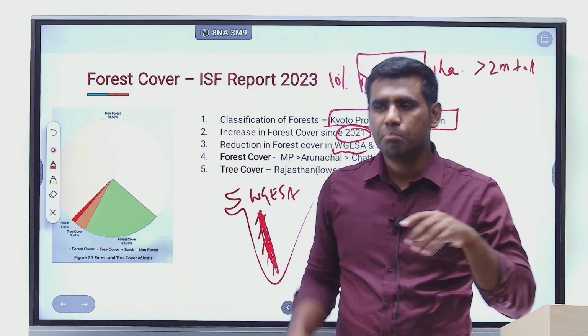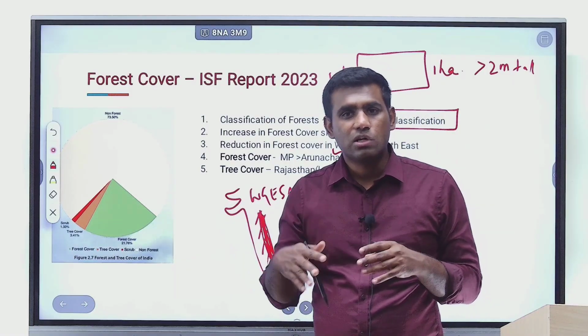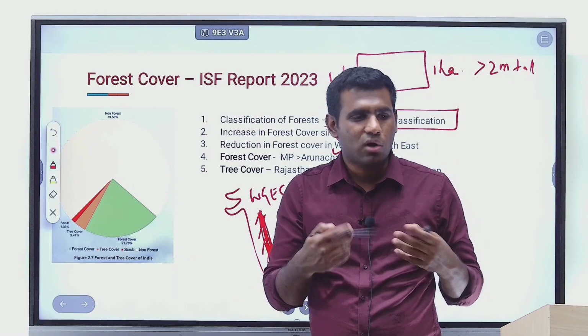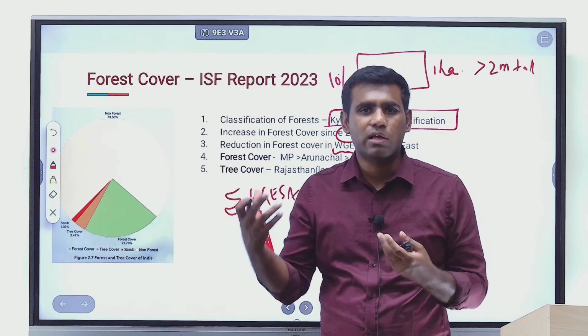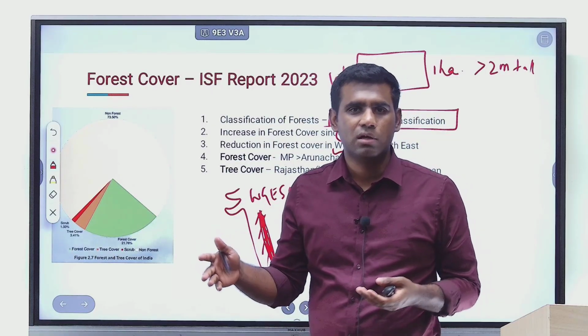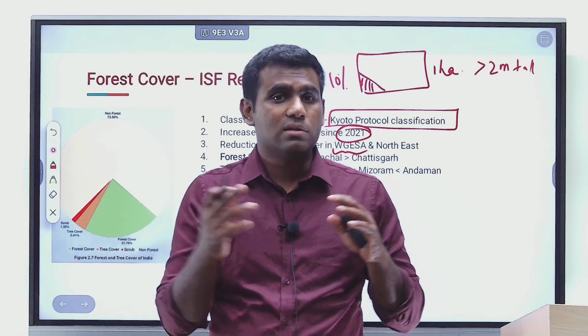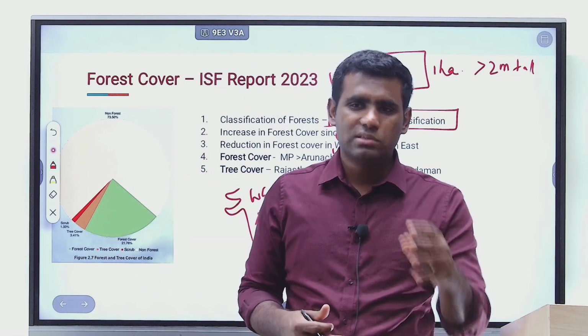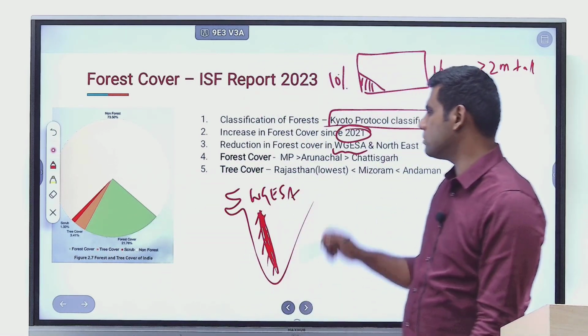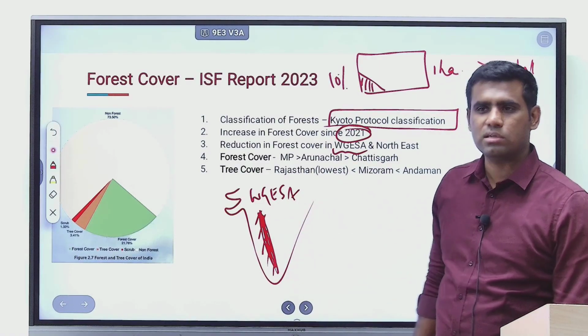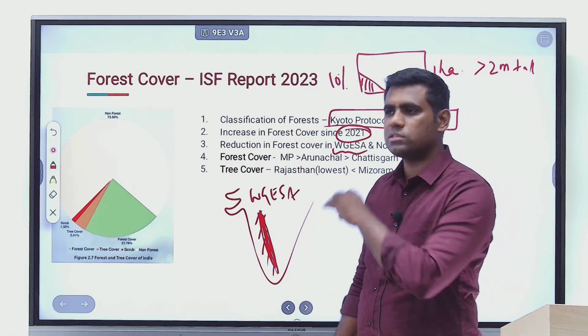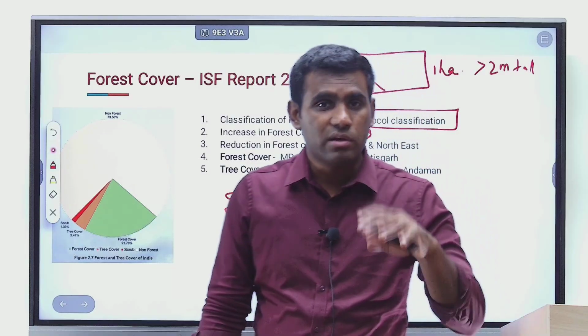So the Kasturi Rangan panel had gone into the issues of Western Ghats. They had gone into the reasons why the fragile ecosystem of Western Ghats is getting disturbed, right? So they did a lot of comprehensive study, and based on that, certain areas were notified as Western Ghats ecologically sensitive areas, which means that all activities are supposed to be very, very regulated.